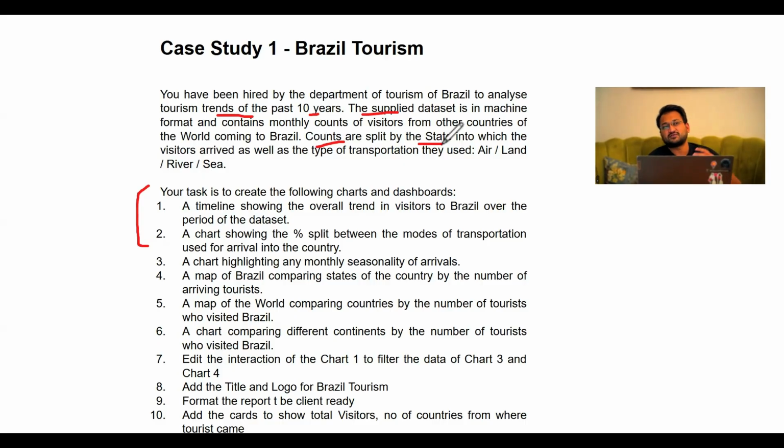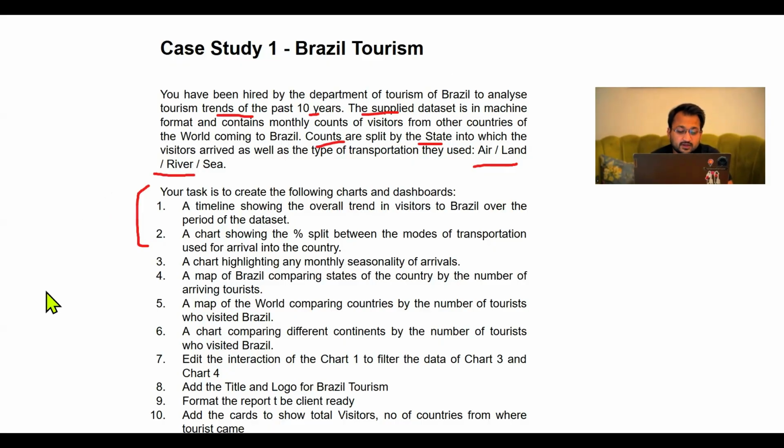Like if suppose someone is visiting India. India is a country and it has multiple states. It can happen that some tourists landed in Karnataka, some in Maharashtra, some in Delhi. So they can land in any state of India. Likewise, in the Brazil data set as well, we have the data on which state of Brazil they have landed in, and what mode of transportation they have used: air, land, river, or sea.